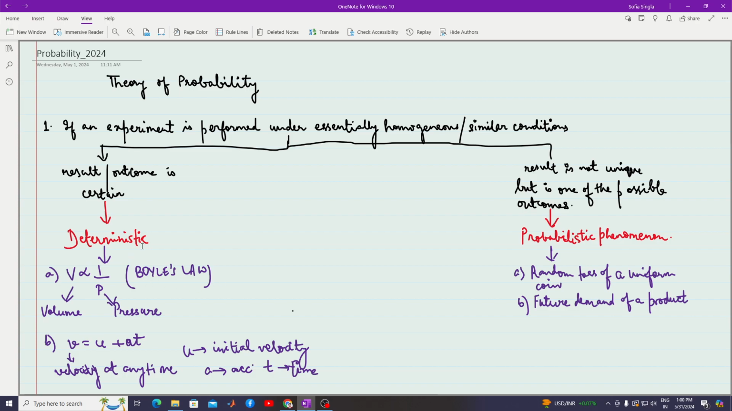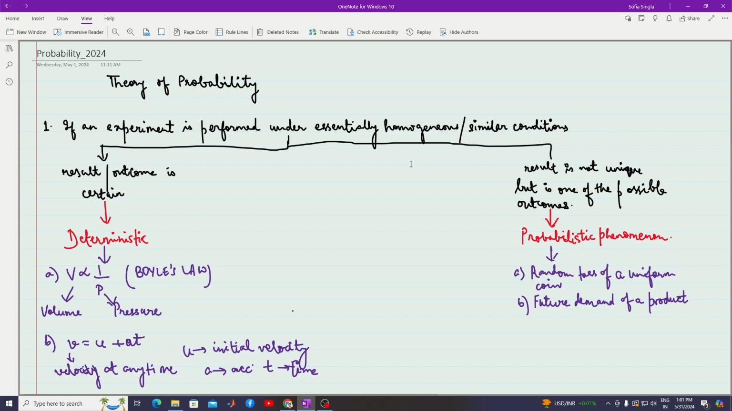So suppose we perform any kind of experiment, under similar conditions. Now by similar condition what I mean: suppose I toss a coin. I keep on tossing the coin, either I'll get tail or I get heads. When I repeat that experiment again and again, the conditions are similar, meaning I'm not changing the individual who's performing the experiment, I'm not changing the coin.